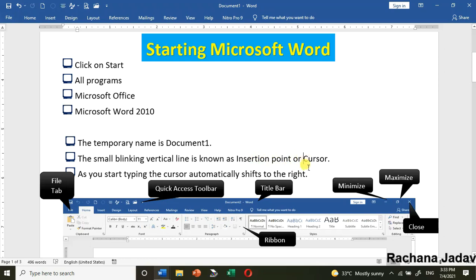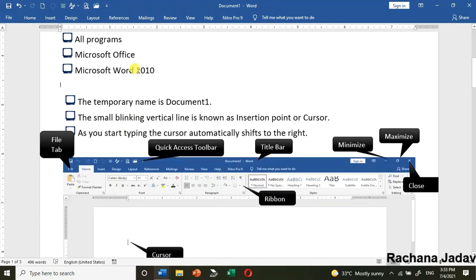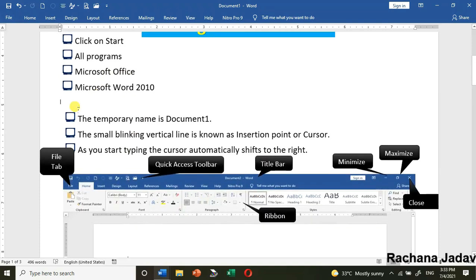Like you can see here that I am keeping the cursor over there. Look. So this is called the blinking line. That is called the cursor. As you start typing, the cursor automatically shifts to the right. As you keep writing, like I will just show you here, I will write, and you can see that the cursor is moving to the right side. Okay, so this is the thing.